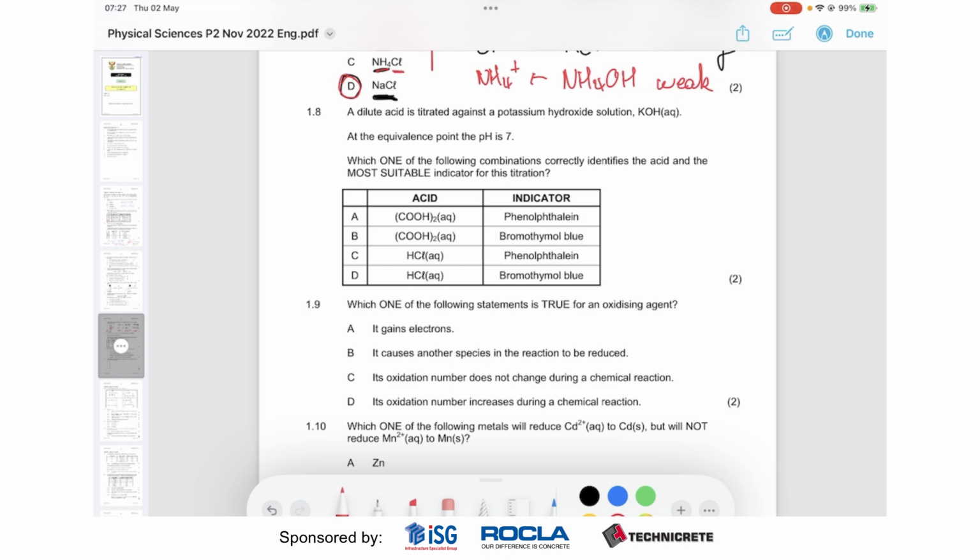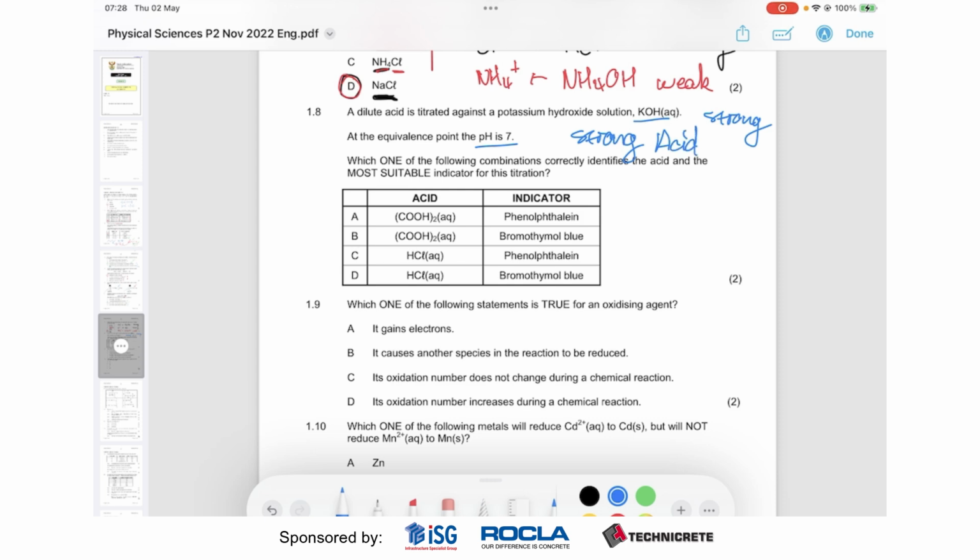Okay. So the thing is, we have KOH, which is a strong base, and we have a pH of 7. So the only way to get this to happen is if we had a strong acid. That is the only way.